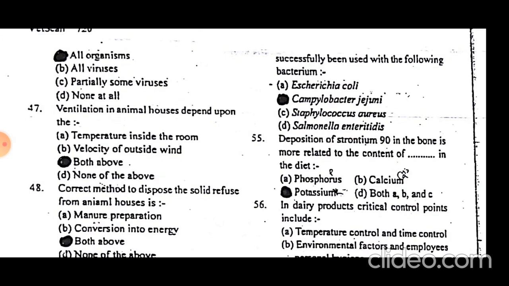They can survive pasteurization. Ventilation in animal houses depends on both the temperature inside the room and the velocity of wind outside the room. Temperature inside the shed, velocity of wind outside the shed.